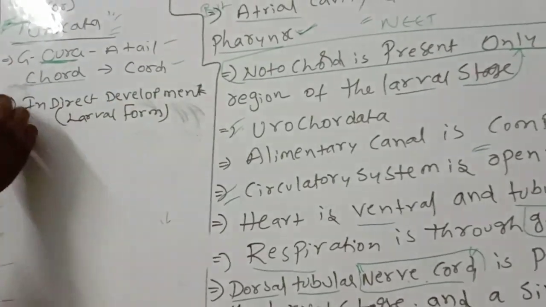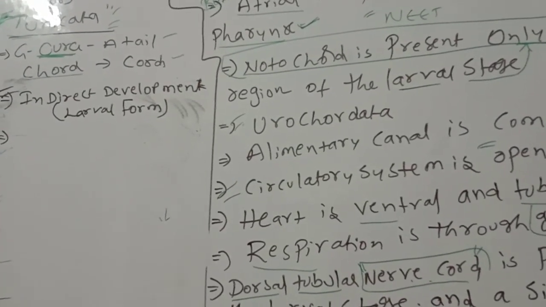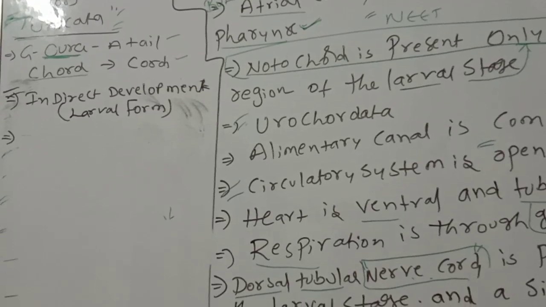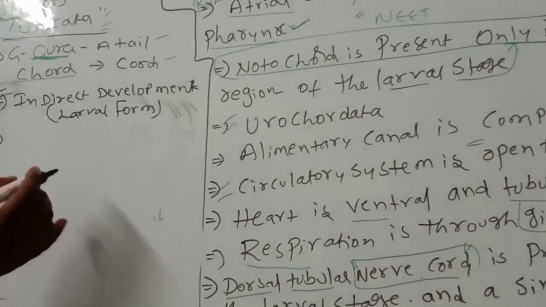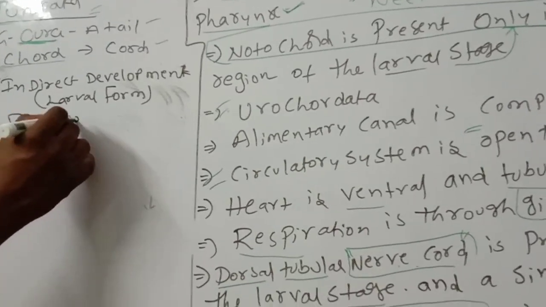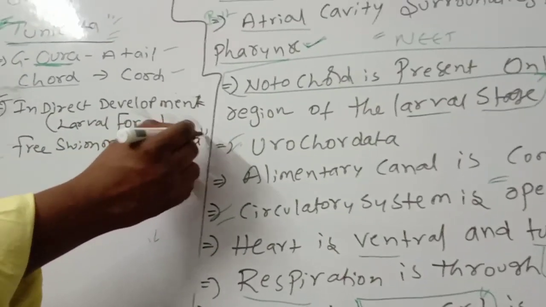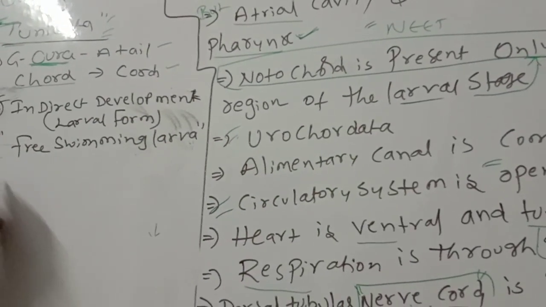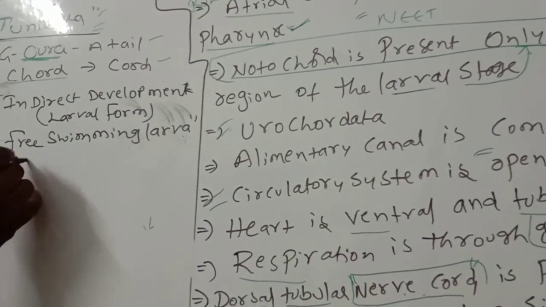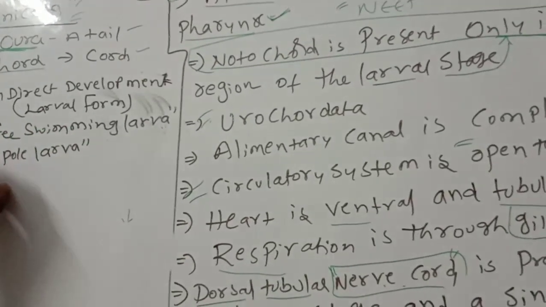When the larval form is there, it is called indirect development. And these are free swimming larvae, called tadpole larva.